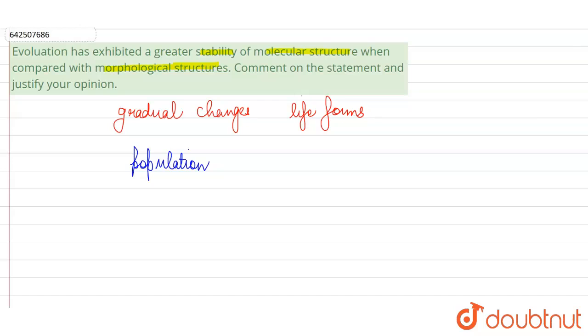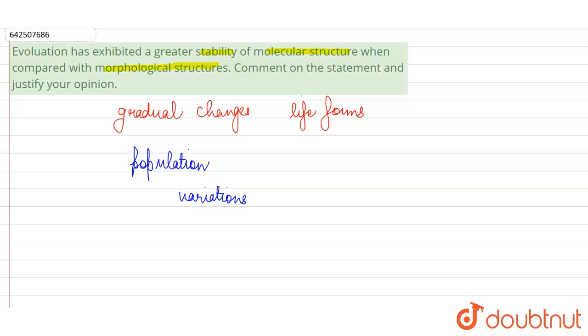Even within a population, where they are all of the same species, we will see that all of the members are not identical to each other. There is some sort of variation that we are always going to see. That is, in some characteristics, even members of the same population are going to differ from each other. So it is these variations that act as a basis for evolution.